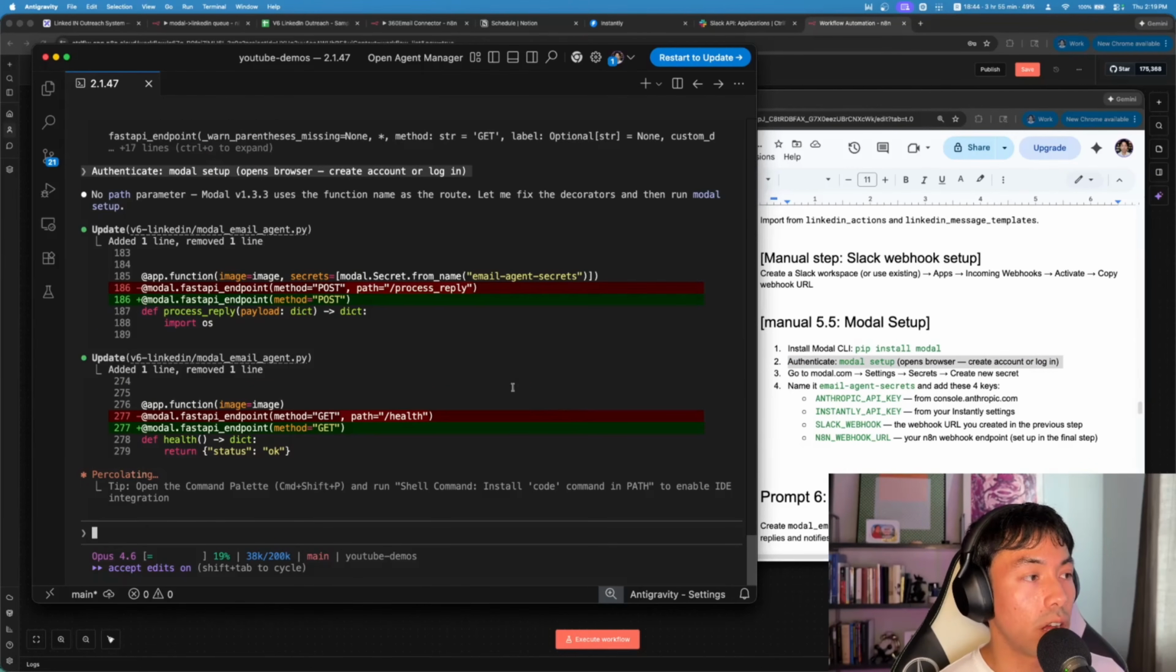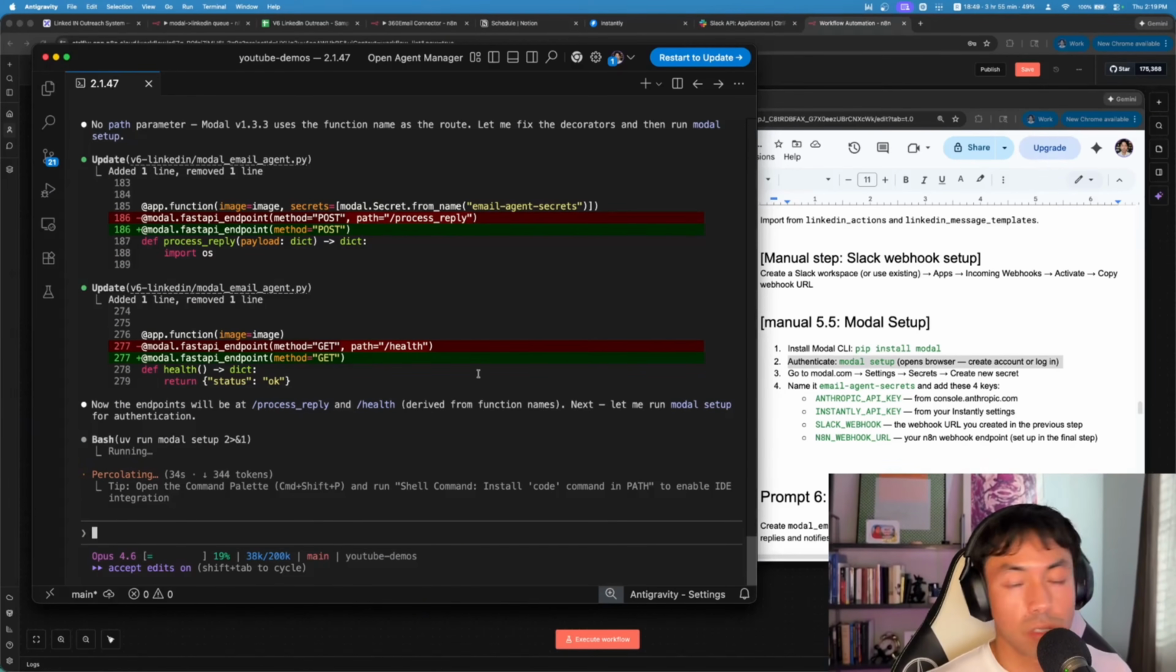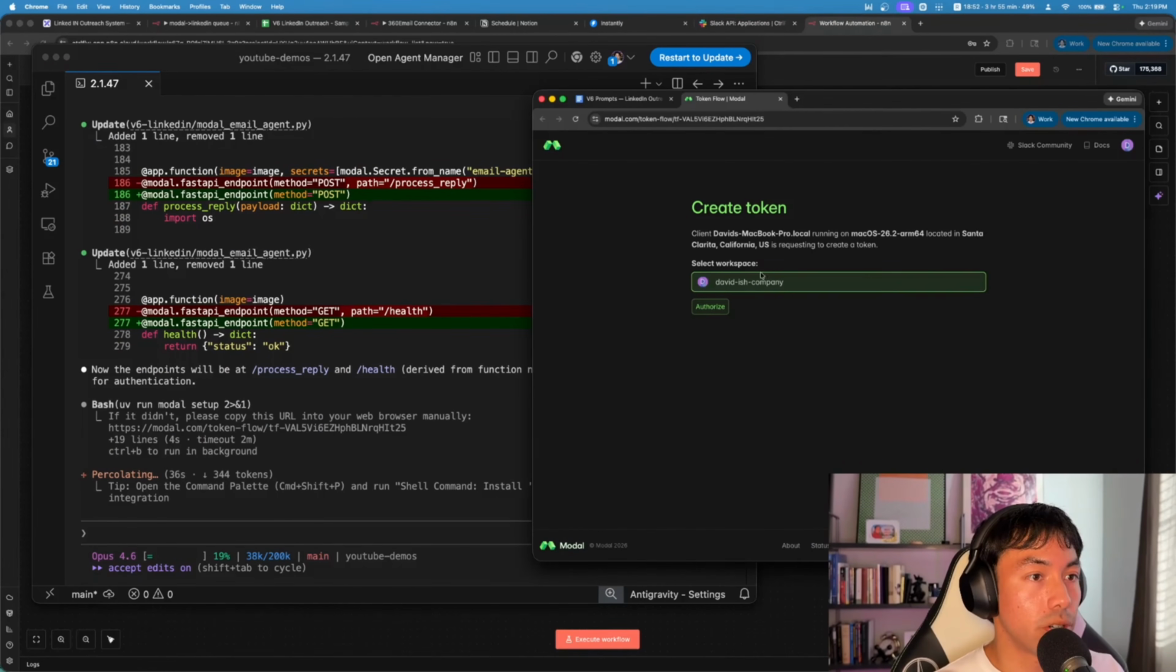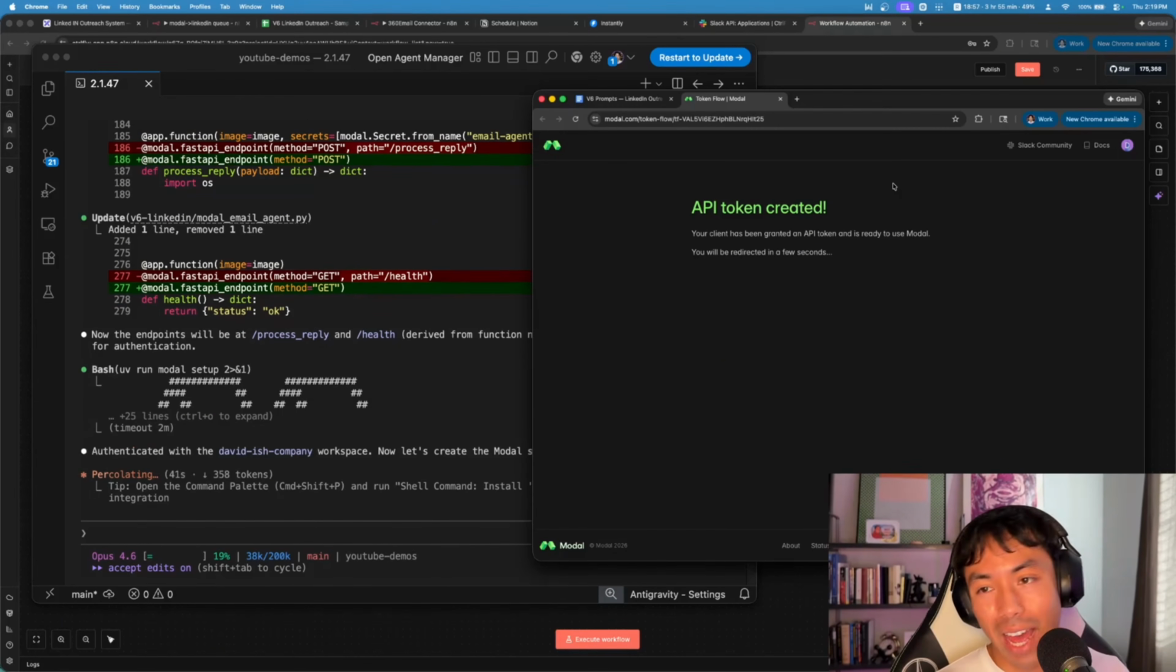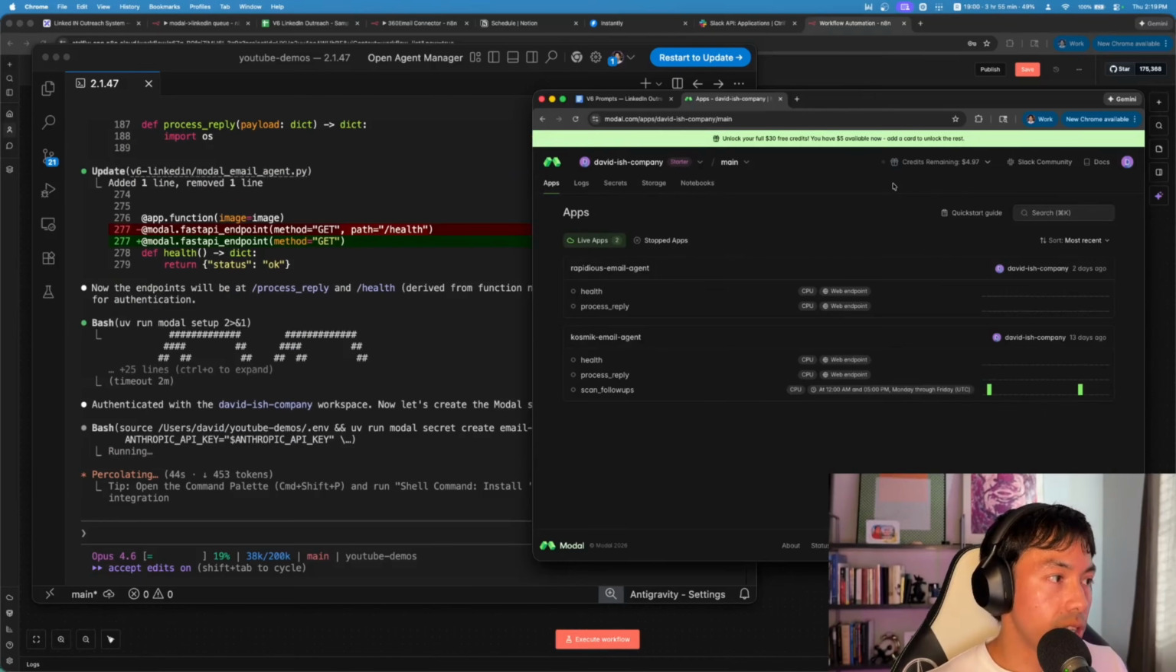So you can see that Claude is pretty much handling all the technical stuff for the most part for me. We just have to make sure our orders are in proper order. So API token created, awesome. I already had a modal account, so that's the one that was authorized.